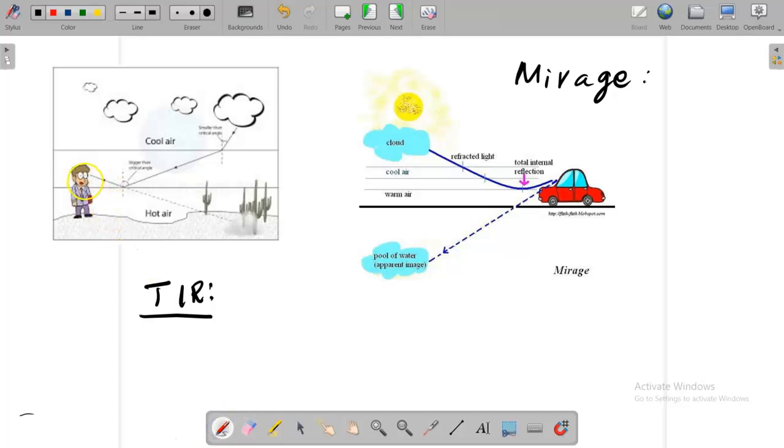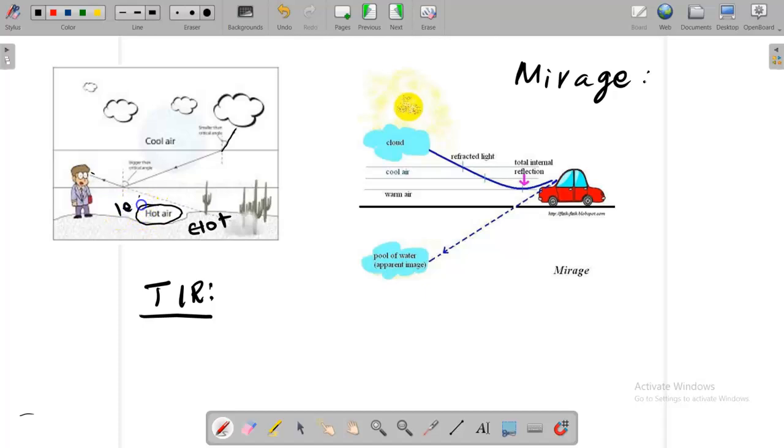This boy is getting a light ray. It seems that it is coming from the ground. See here. Okay, but actually the light is coming from the sun from here, and it is cold air because it is more above the surface and the atmosphere is colder, and the surface of the ground is hot. So if the ground is hot, it will heat the air closer to the ground. So it is the hot air.